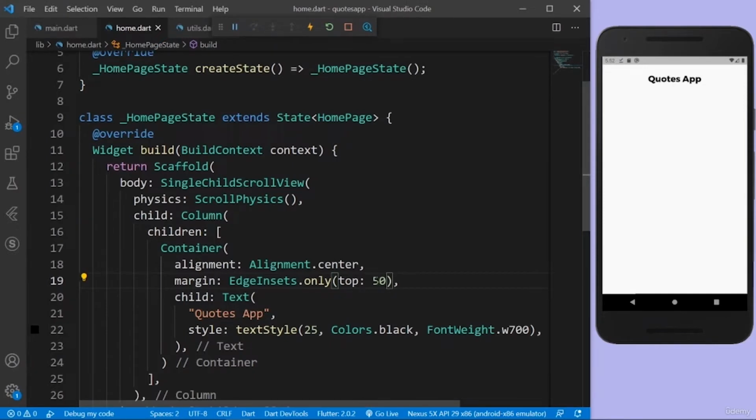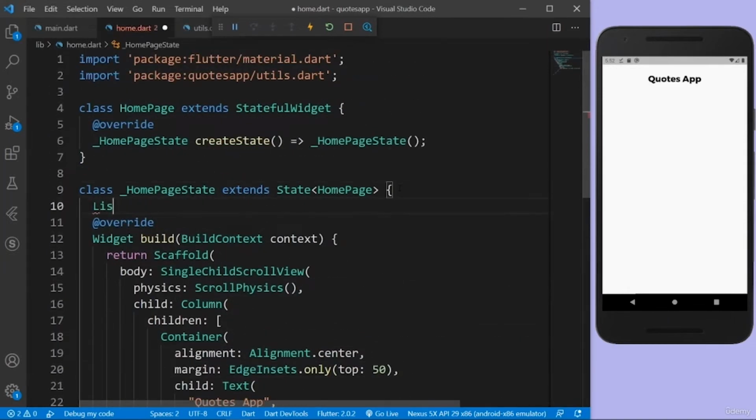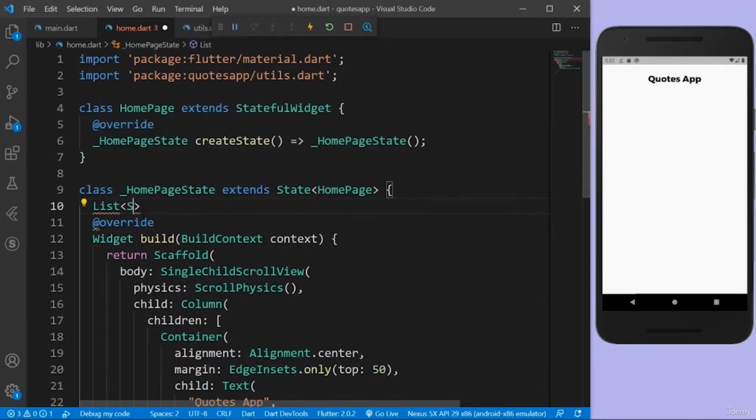Now after the header, we'll display the categories we have in our app, and depending on the category, the user can choose any category he wants, and he can just go to the category and view his quotes. So I'm going to create a list of categories because I don't want to write the individual buttons 4 times. So I'm going to have 4 categories, I guess. Yes, 4 categories, and let's create a list of categories. This list is going to contain strings.